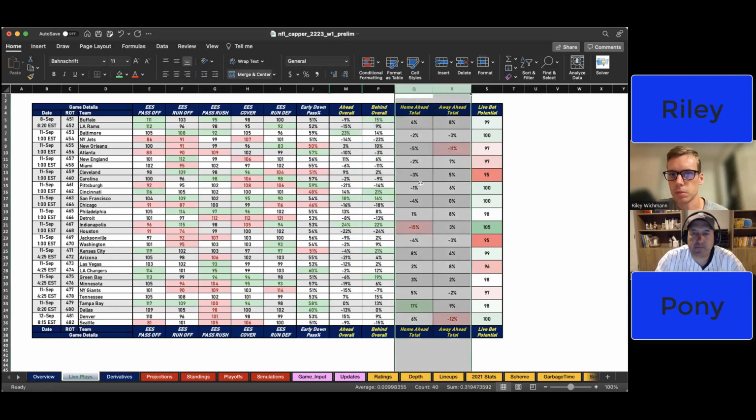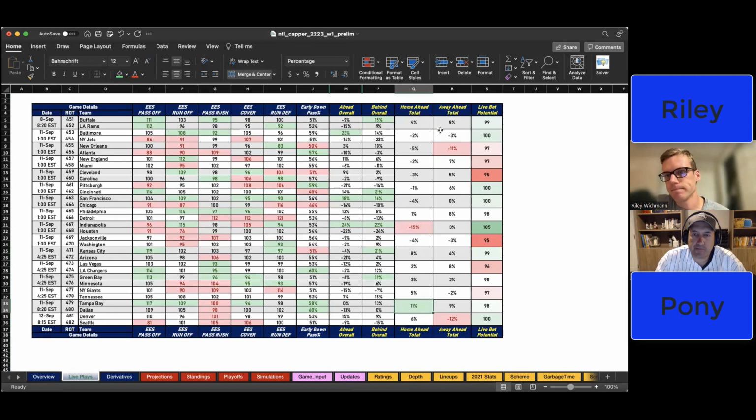And then the same logic can be applied to totals, except in this case, significant percentages below 0, we'd be looking at an under, and then significant percentages above 0, we'd be looking at an over. So in this case, it highlights it nicely for you. So 11% towards the over when the home team is ahead. So in this case, we'd be looking at, hey, if Tampa leads early, we know Dallas is going to probably be chasing the game. They've got a good passing attack. Tampa likewise, and they're also going to be able to run it. So in this case, maybe both teams are going to continue to score. And logically, I think this makes sense for a game in which you'd maybe target a live over.